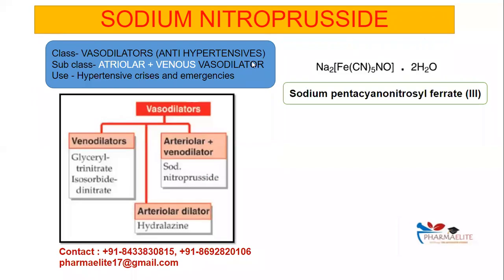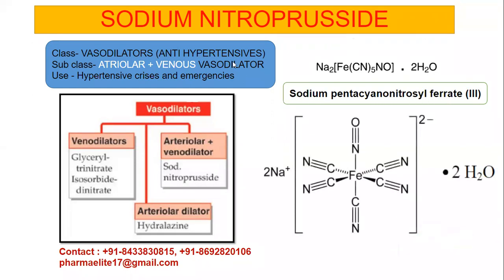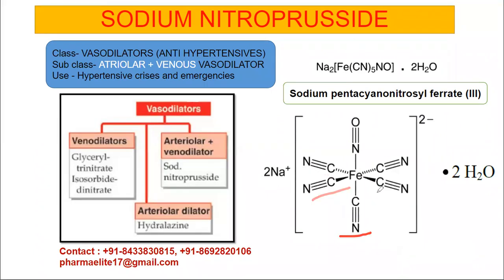Now, this is the chemical formula of sodium nitroprusside, and its chemical name is sodium pentacyanonitrosyl ferrate 3. And this is the structure. As you can see here, it has 5 cyano groups. These are the 5 cyano groups. It is pentacyano, and this is the nitrosyl group. And in the middle, they all are attached to the ferrous ion. So it is sodium pentacyanonitrosyl ferrate 3.